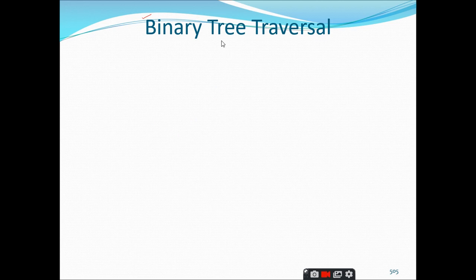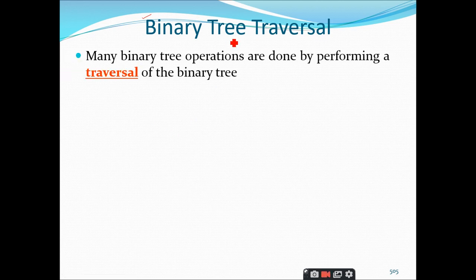We have gone through the concepts of trees, right? Trees we are done, and we know what is a binary tree. Can anybody tell me what is the difference between the tree and the binary tree? There is no restriction on the number of children in trees, sir. But in a binary tree, at most 2 children to each.